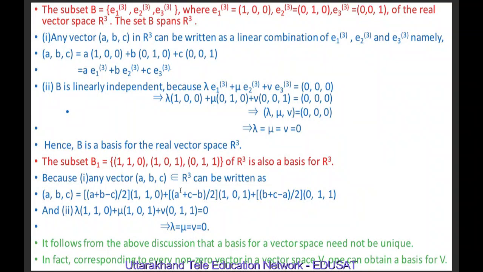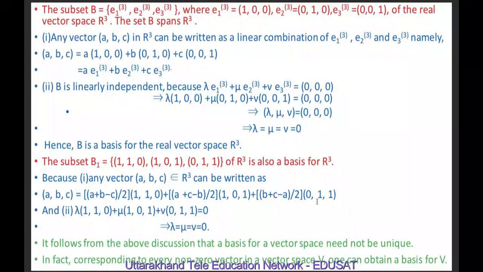Now, next we will show that the subset B1 equal to 1, 1, 0, 1, 0, 1, 0, 1, 1 also forms a basis for R cube. Because if we consider any vector of R cube to be a, b, c, we can write a, b, c equal to (a plus b minus c) upon 2 into 1, 1, 0 plus (a plus c minus b) upon 2 into 1, 0, 1 plus (b plus c minus a) upon 2 into 0, 1, 1.